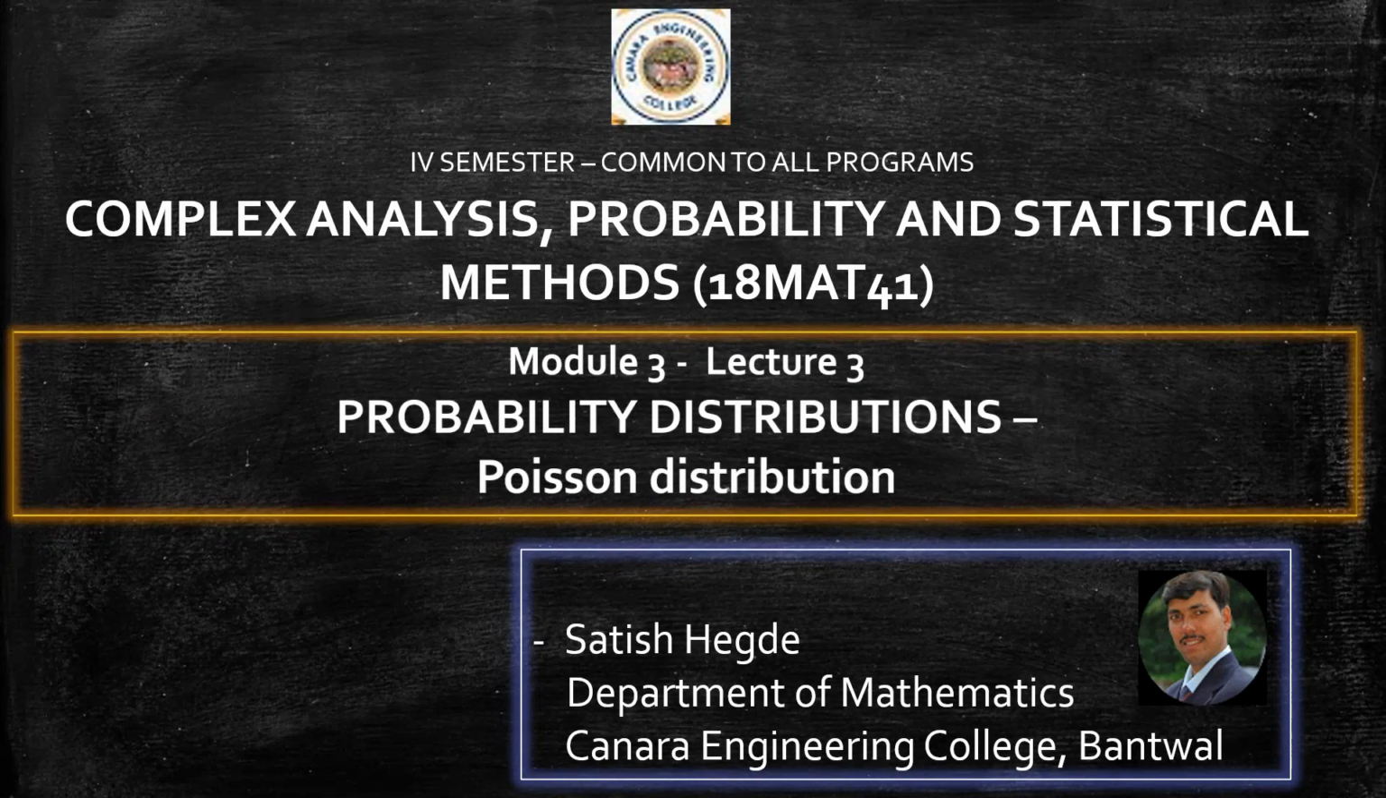Everyone, welcome to the video lecture series on Module 3, Probability Distributions, of the subject Complex Analysis, Probability and Statistical Methods, subject code 18MAT41. In this video I am going to take one more discrete probability distribution type, the Poisson distribution.